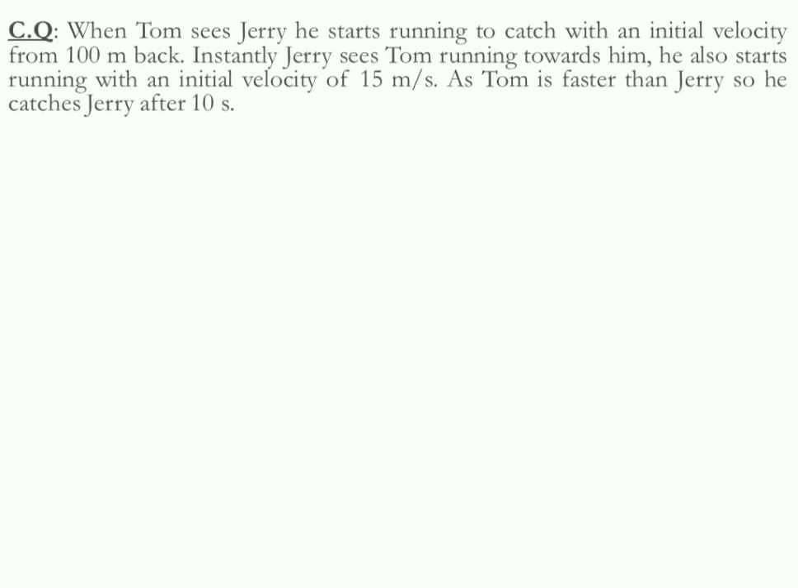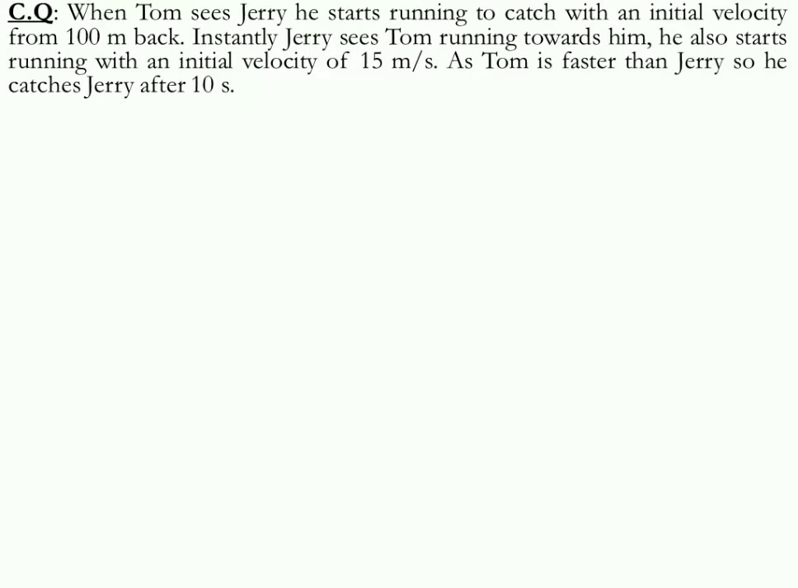At first, we have to look at our creative question. When Tom sees Jerry, he starts running to catch it, with an initial velocity, from 100 meters back. That means Tom is behind Jerry and the distance between them is 100 meters. Instantly Jerry sees Tom running towards him. He also starts running with an initial velocity of 15 meters per second. This is the velocity of Jerry. As Tom is faster than Jerry, he catches Jerry after 10 seconds. So this is the stem.